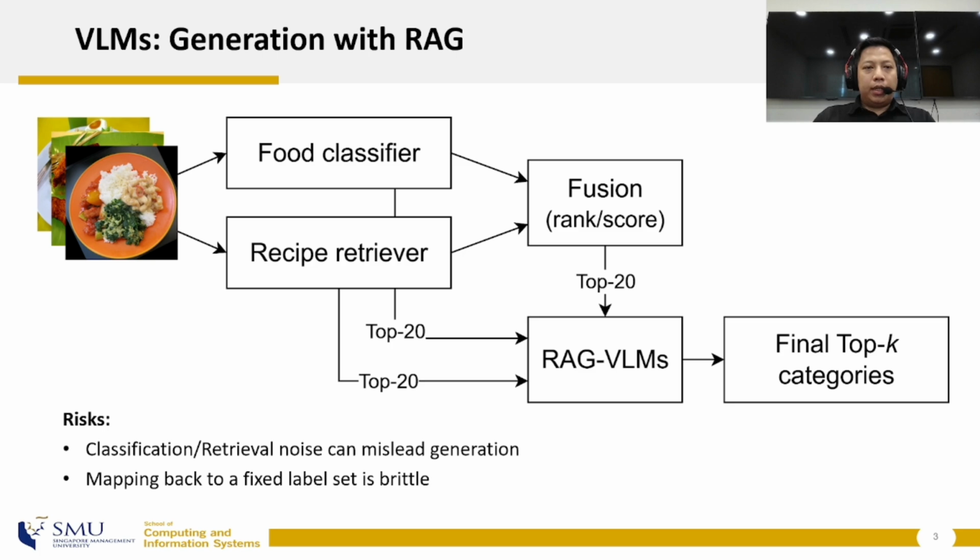So, our paper asks a clean question: what is the best role for a VLM in food recognition? Our option A is using RAG. We provide a dish name classifier and a recipe retriever, then we fuse the results. We use the results from either the classifier, the retriever, or the fusion to ask the VLM to generate a dish name. This is powerful, but open-ended naming is very fragile when classification, retrieval, and fusion results are imperfect.